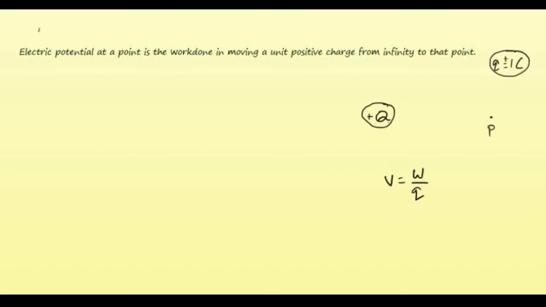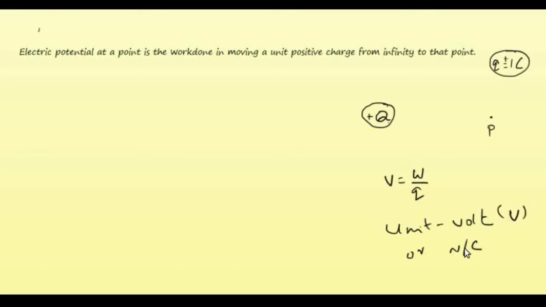So we may find an expression for the electric potential due to the charge plus q here. This can be found by taking V as W by Q, and since V is the potential, its unit is volt, also it is Newton per coulomb, because for work it is Newton, for charge it is coulomb.